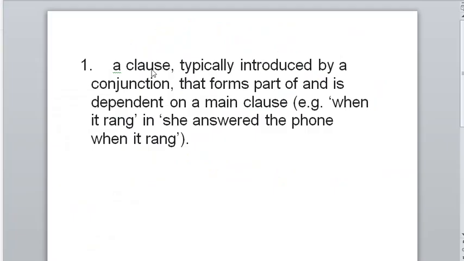Now what is a subordinate clause? A subordinate clause is typically introduced by a conjunction. Remember this: introduced by a conjunction, it forms a part of and is dependent on the main clause. Firstly, I break the sentence. It should be introduced by a conjunction. It forms a part of and is dependent on the main clause. So it is always dependent on the main clause. For example, she answered the phone when it rang. Here, when it rang is a subordinate clause.